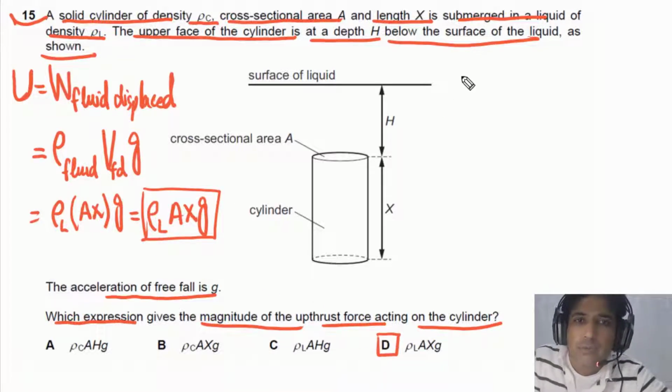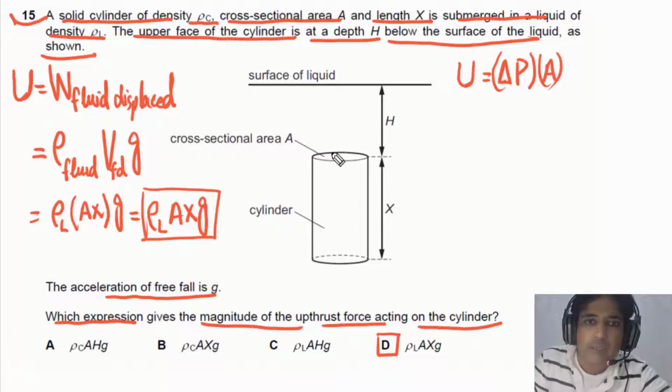But you can also calculate upthrust using a slightly different method. Upthrust is equal to delta P times A, the difference in pressure times the cross-sectional area.